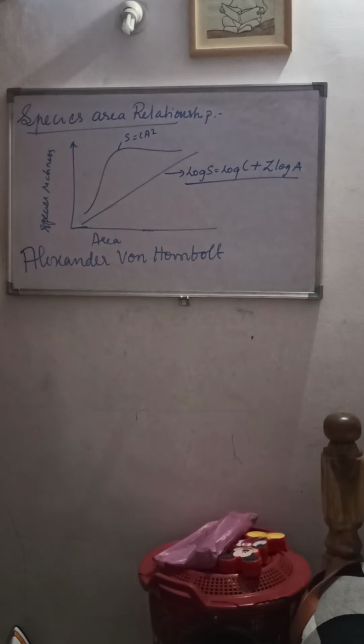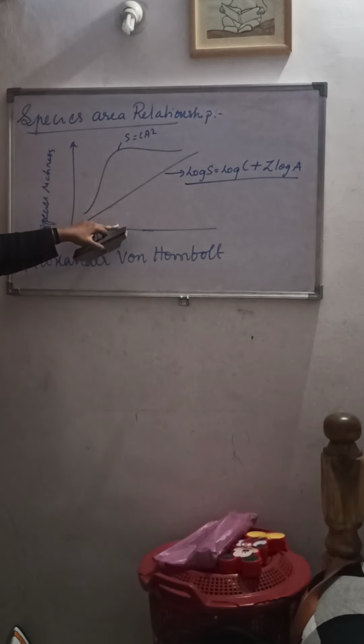Usually they ask what the species area relationship is and to explain it properly. So you have to explain this graph along with the equation. You have to learn the graph and the equation.